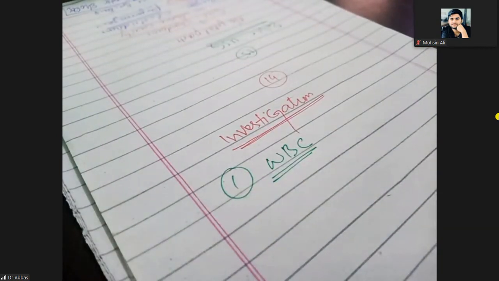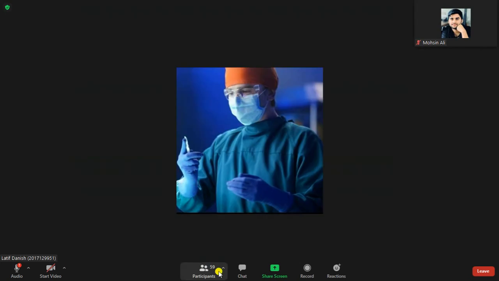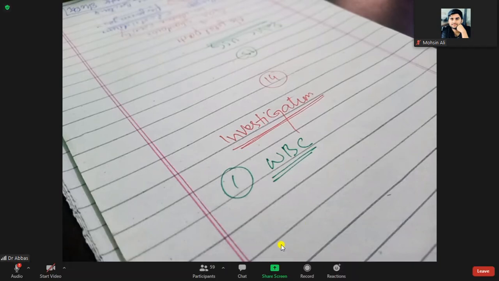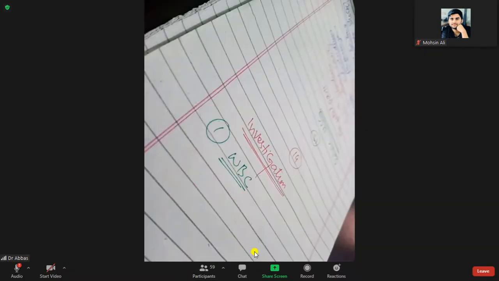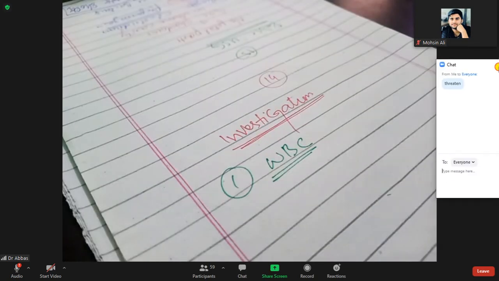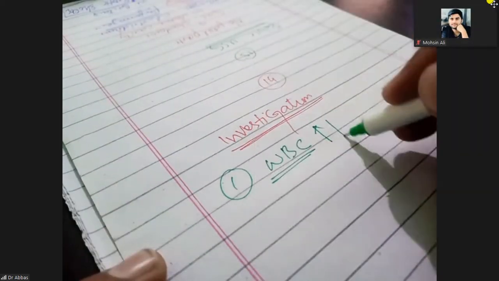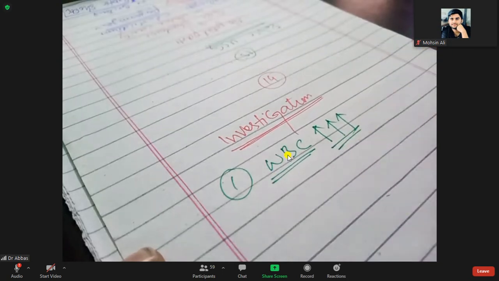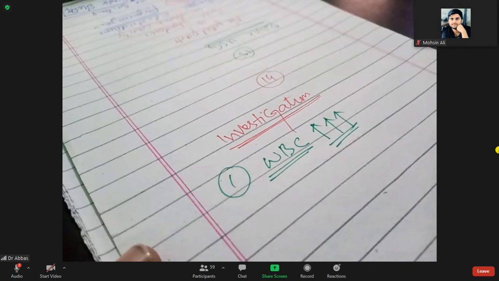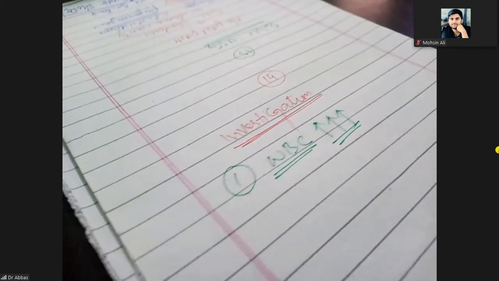In the lab diagnosis it will be raised. Raised definitely. Why? Because it is an infection, and leukocytes will come to engulf the bacteria or pathogen, so they are raised. Next one,